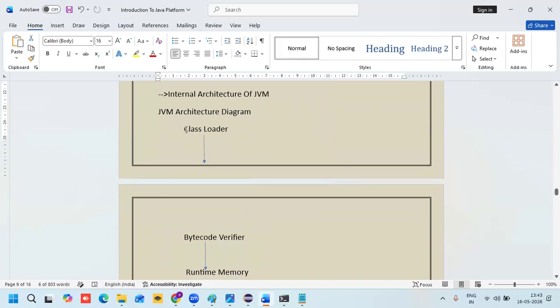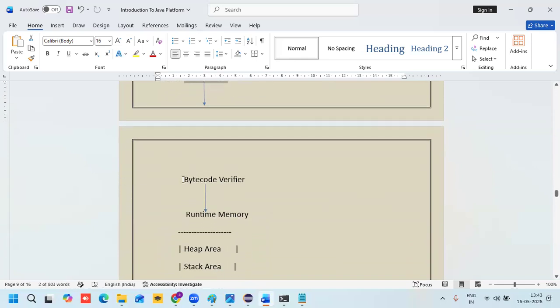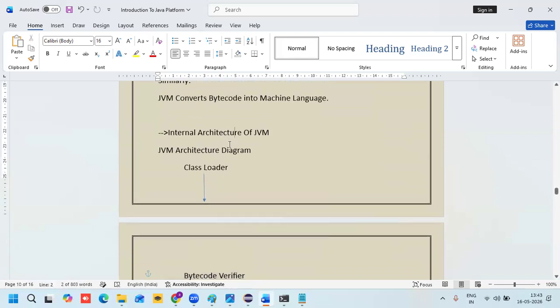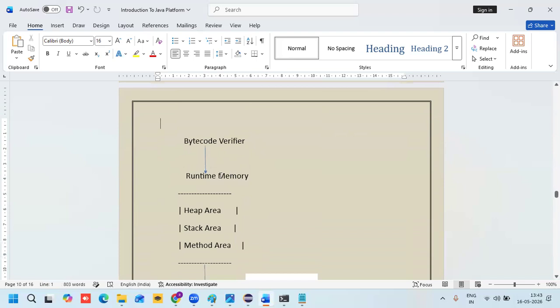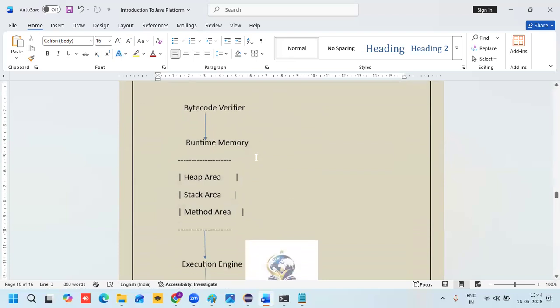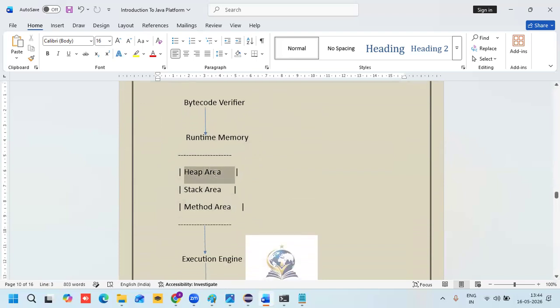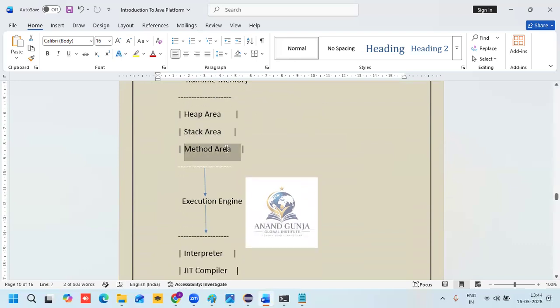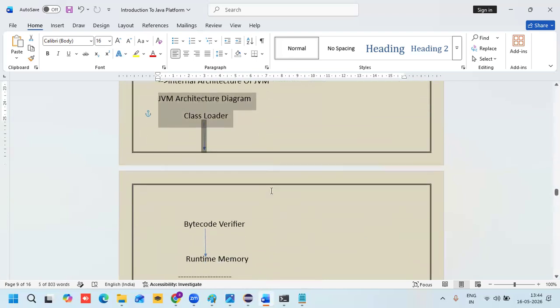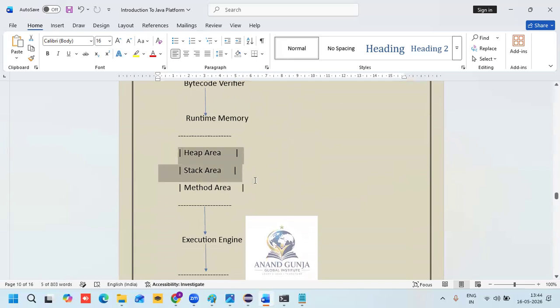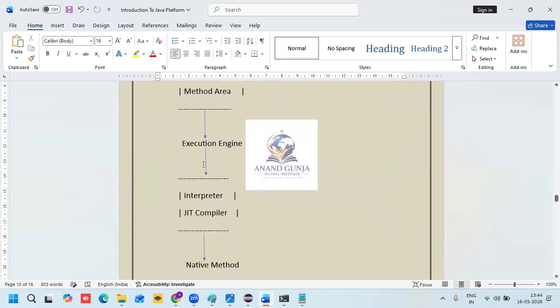In the JVM architecture diagram, we have the class loader and the bytecode verifier. When the dot class file is generated, the class loader is involved automatically. Then the bytecode verifier verifies the bytecode. Then the runtime, a very important topic, guys. We have three kinds of memory: heap area, stack area, and method area. These all exist inside the JVM only. Who takes care of these memory segments? The Java Virtual Machine.